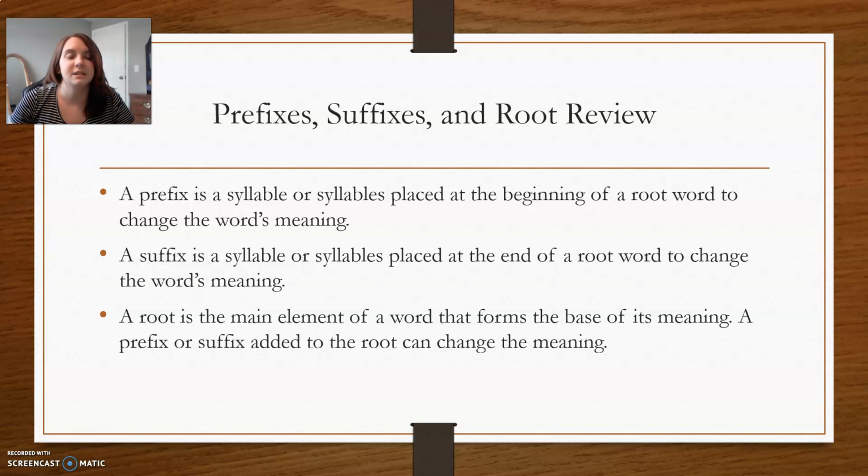The suffix is the syllable or syllables that are at the end of a root word. Remember, that could be like ness: kindness, helpfulness. Those are suffixes. Those come at the end of the word. And remember that the root word is the main element of a word. So that's what I talk about down here, that's the main element of the word. We're adding the prefix and the suffix to change the meaning of it.